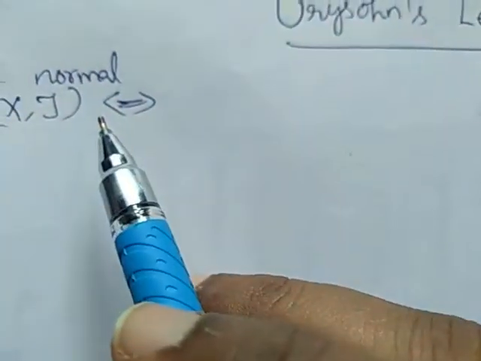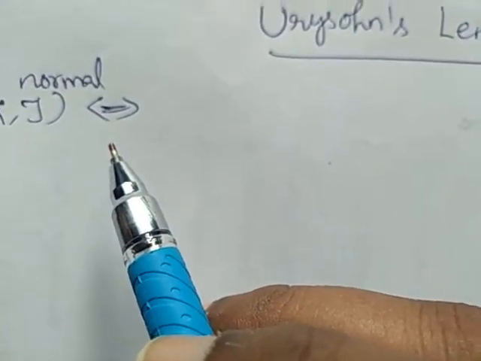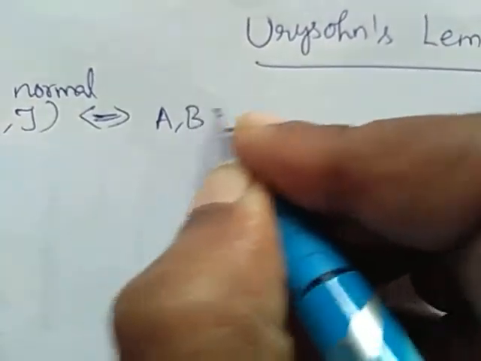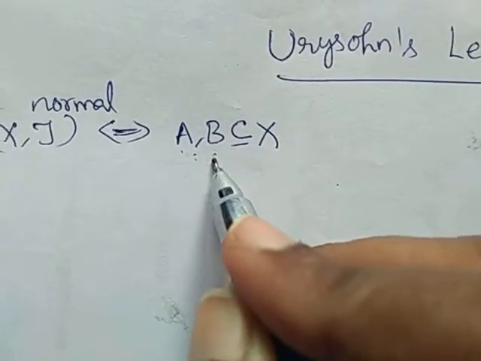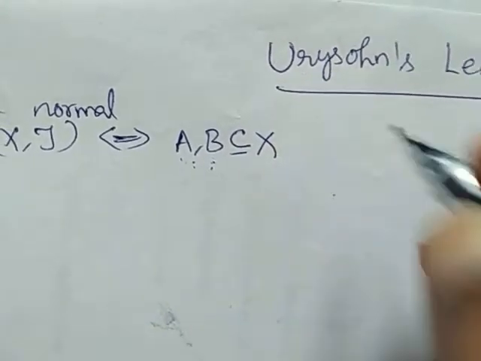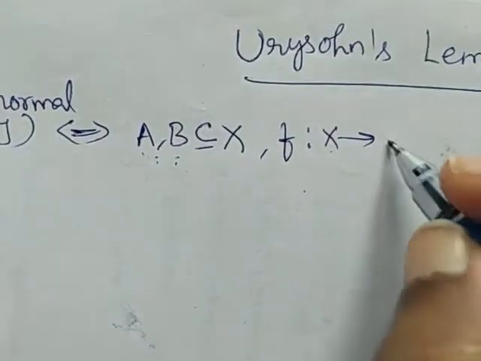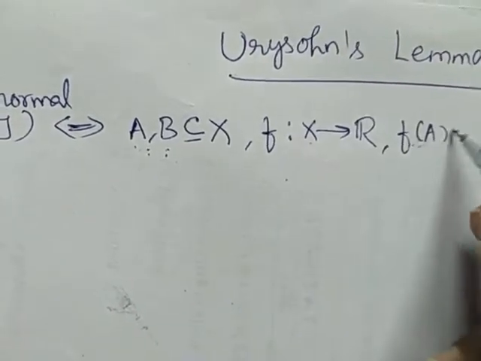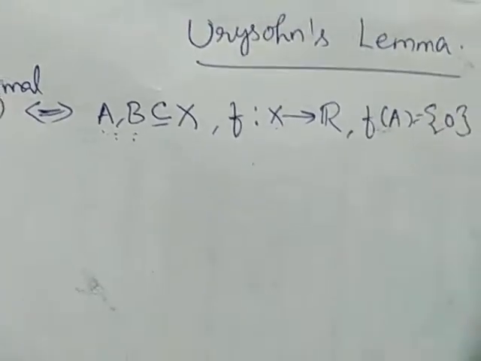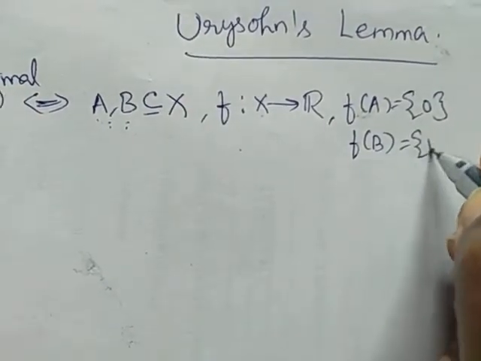the space (X, τ) is normal if and only if, given a pair of disjoint closed sets A, B subset of X, there is a continuous function f defined on X to R such that f of A is equal to the singleton set 0 and f of B is equal to 1.